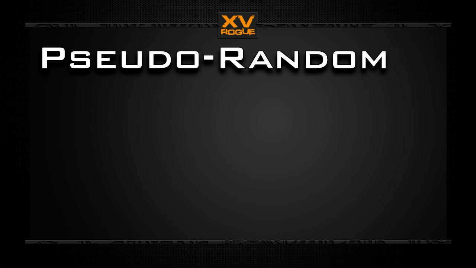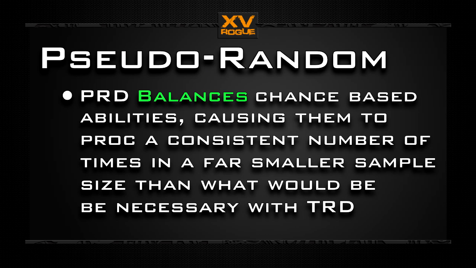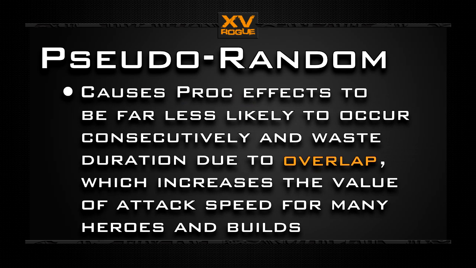Essentially, PRD balances out many chance-based abilities to prevent too many or too few activations in a realistic period of time. It also means that heroes with bash effects like Slardar and Faceless Void can benefit more from attack speed items than they would normally, as they are less likely to consecutively bash their targets, overlapping their own stun and wasting the effect.